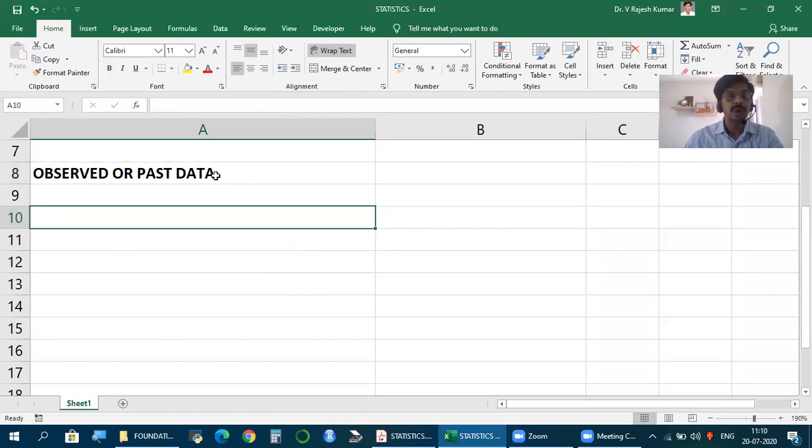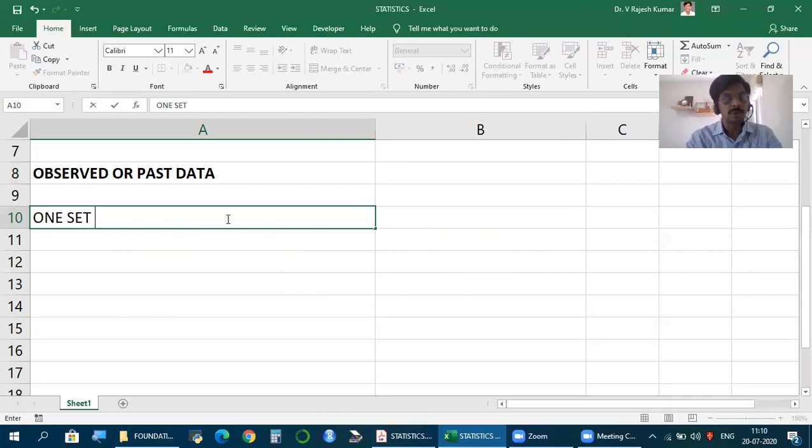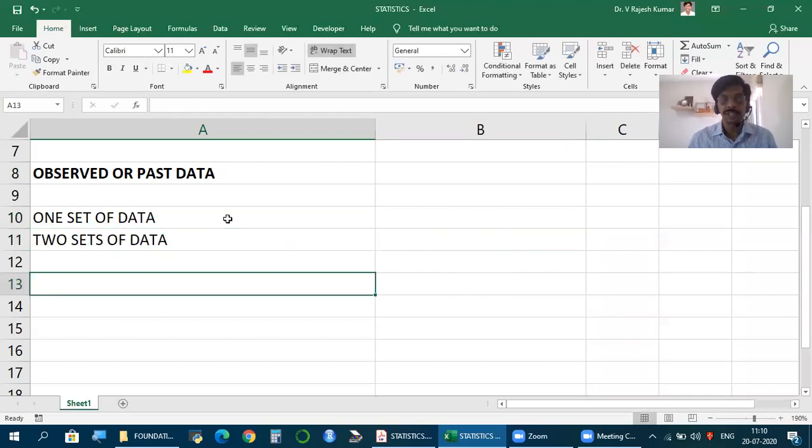What measures to calculate and how to calculate depends on whether we have one set of data or two sets of data. It may be even more, but if we know these two, one set of data and two sets of data, that's adequate. What is one set of data?